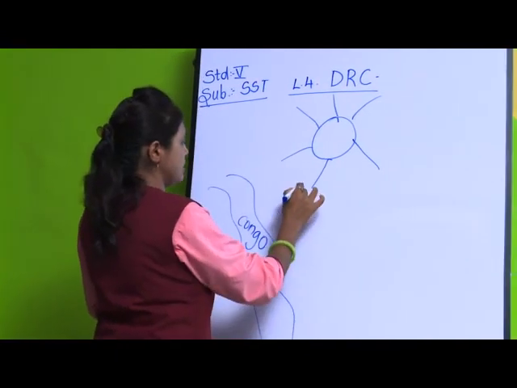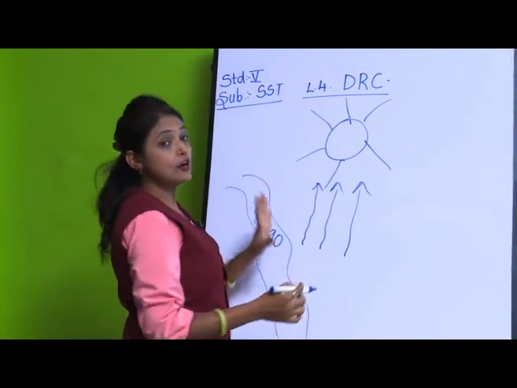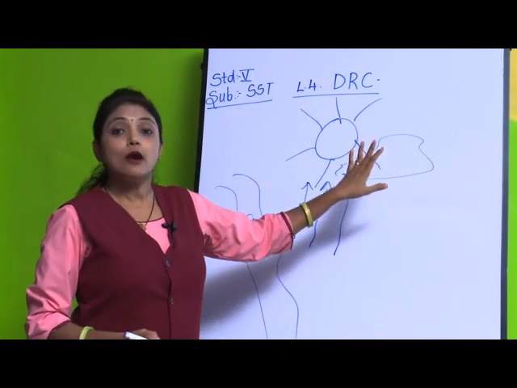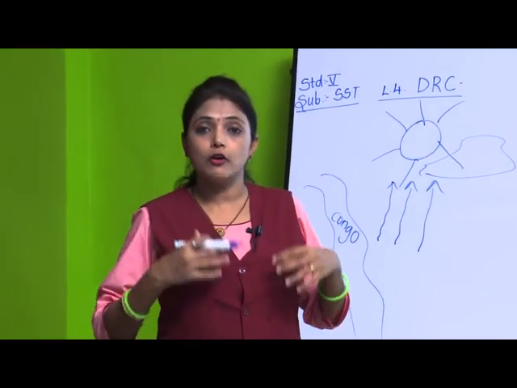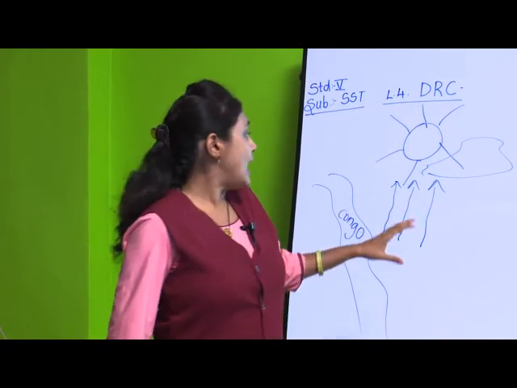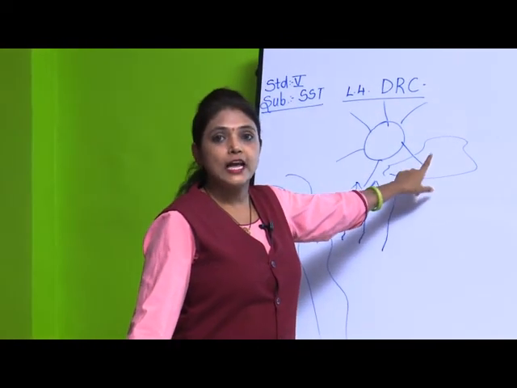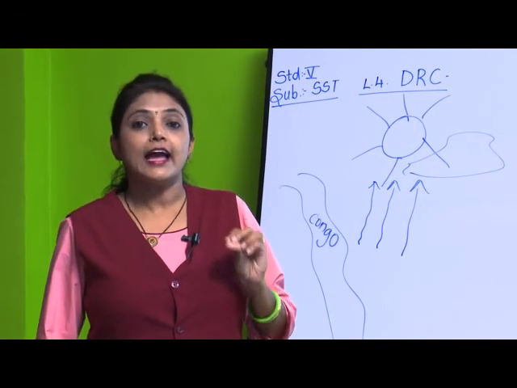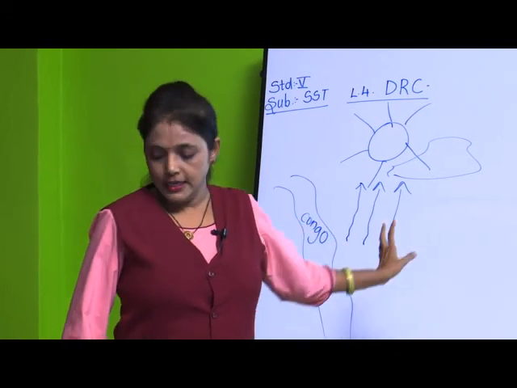Evaporates means the water goes up in the sky, and this forms clouds. What does this form? Clouds. The daytime is so hot that the water evaporates and there is a lot of humidity in the atmosphere, and due to this evaporation they turn into clouds, and in the evening around 4 o'clock every day there is heavy rain falling in DRC.